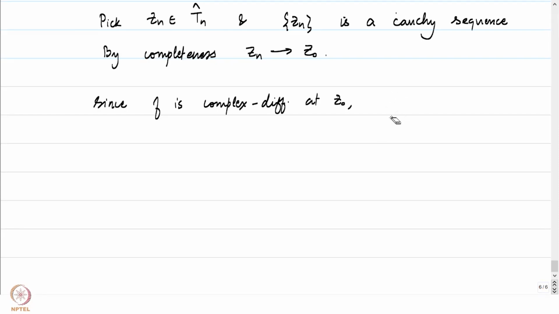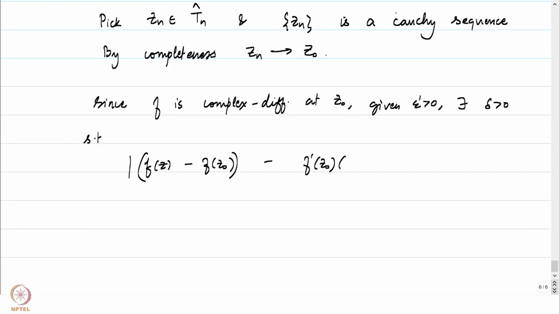Since f is complex differentiable in particular at z0, given epsilon prime positive, there exists a delta positive such that the absolute value of f of z minus f of z0 minus f prime at z0 times z minus z0 is less than epsilon prime times the absolute value of z minus z0.